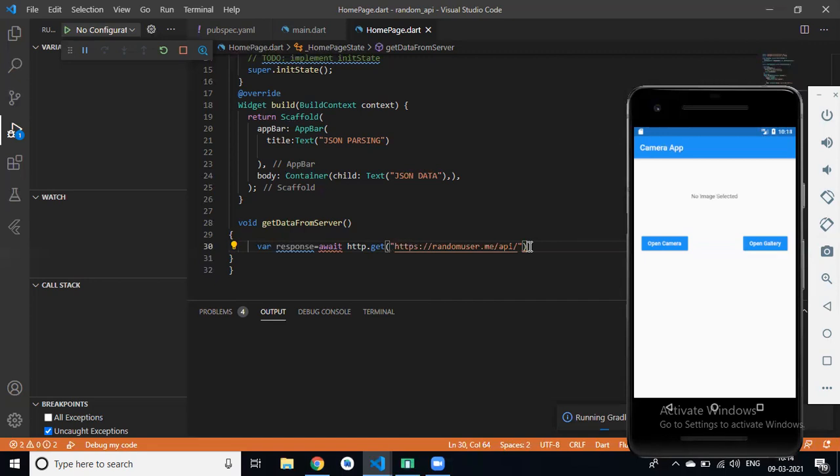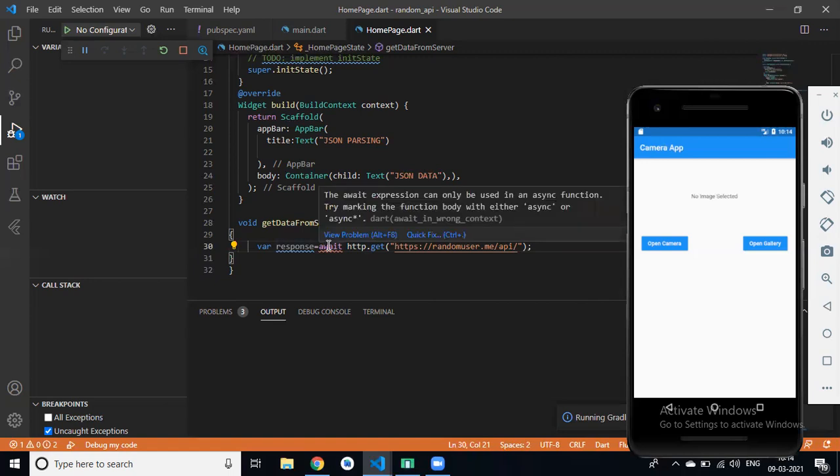Here await shows an error. Why? Divya, can you please explain why? You can read: the await expression can only be used in an async function.